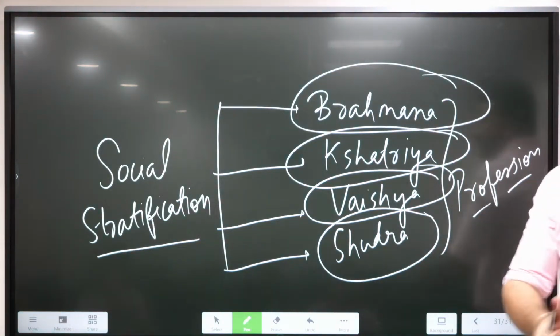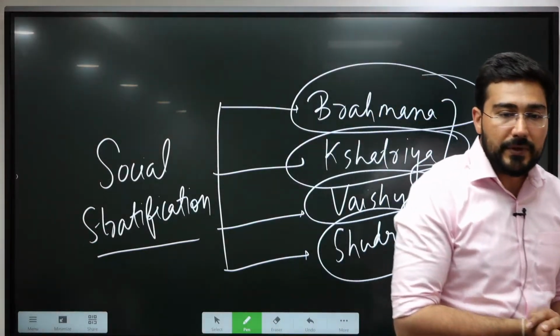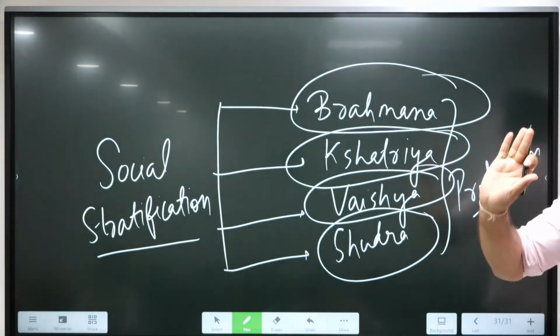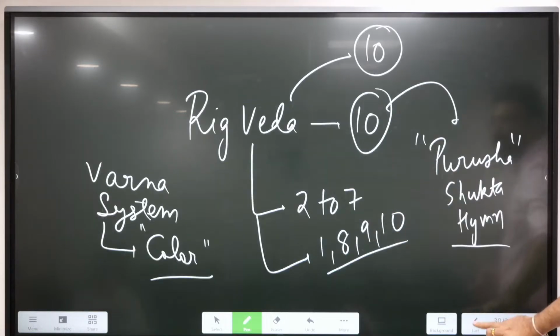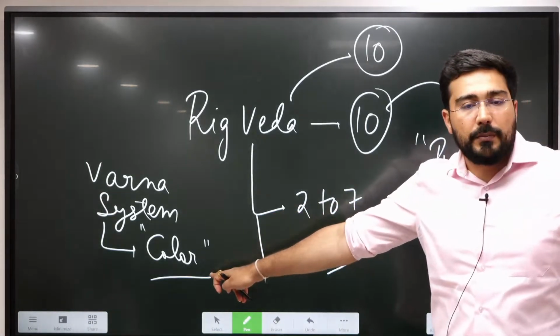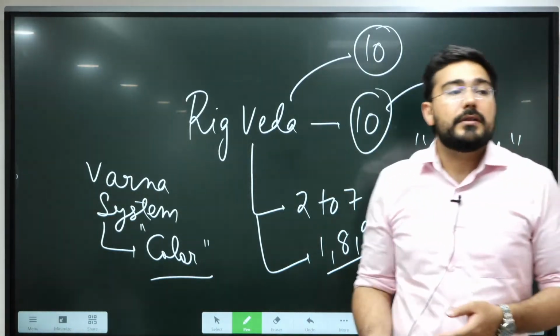So it's an evolution of how many years? How many years did it take? Starting from 1500 BC, by the end of the Guptas, by around 500. So 2000 years it took for this system, which began merely as a differentiation on the basis of color, to eventually become a caste system.